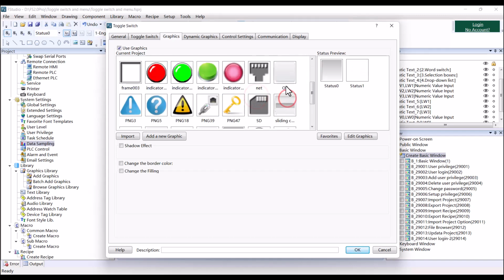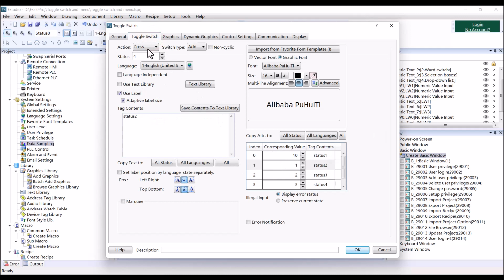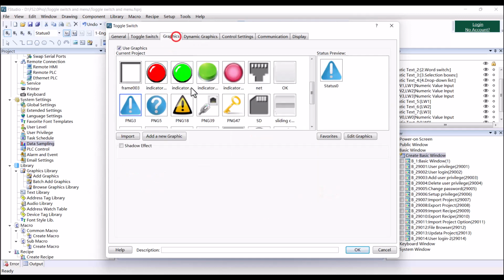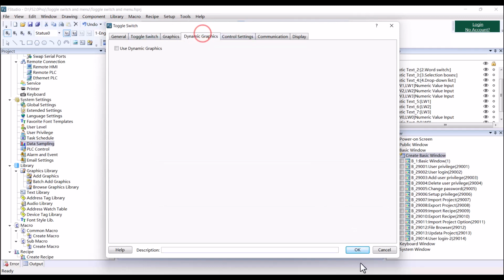But maybe there is no 4 status, so we can change it to 3. And select a status picture. Then click OK.